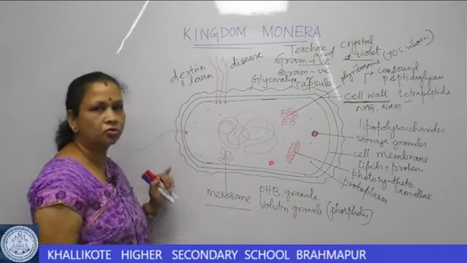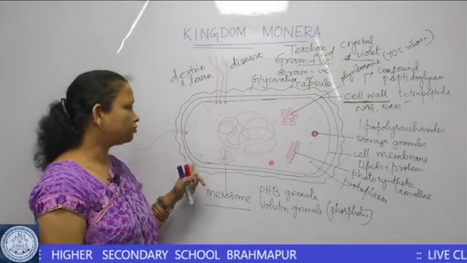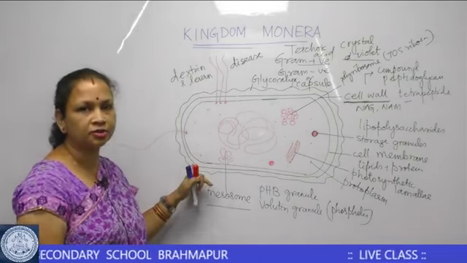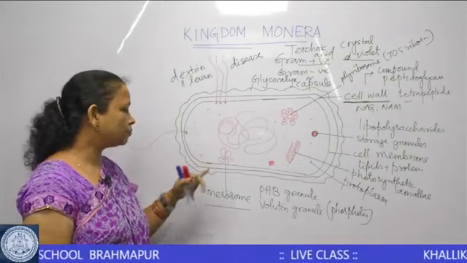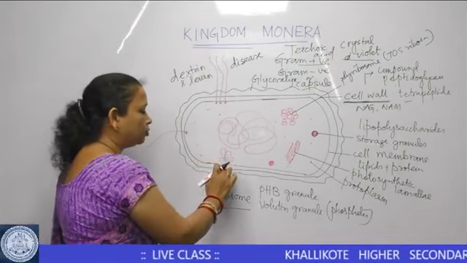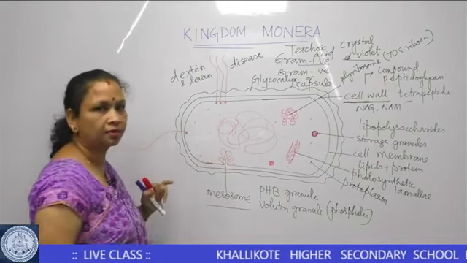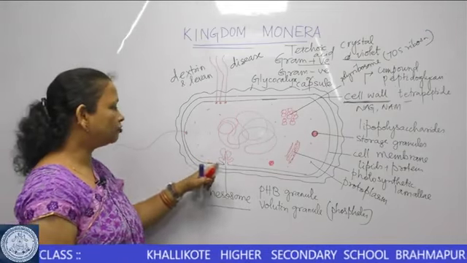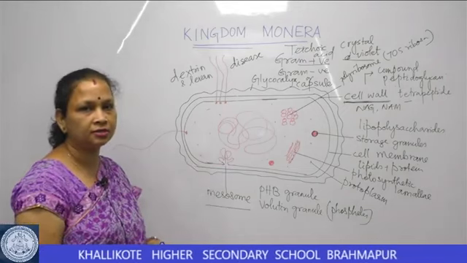So mesosomes are structures which are found in the gram-positive bacteria. In the gram-positive bacteria, the mesosome is a tubular packet-like structure, and it is the infolding of the bacterial cell membrane.